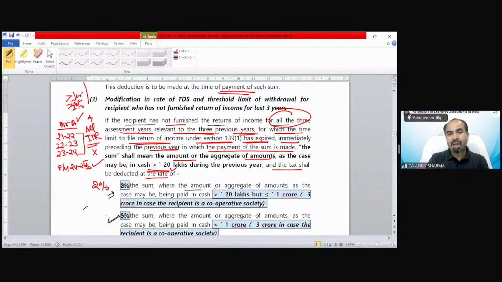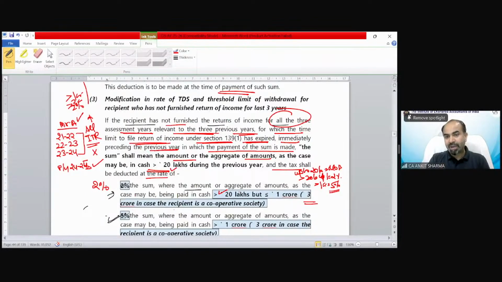The sum where the aggregate of amount, as the case may be, paid in cash exceeding 20 lakh but less than 1 crore. So more than 20 lakh up to 1 crore. Look, up to 20 lakh, no TDS in this case. More than 20 lakh up to 1 crore, the rate would be 2%. And more than 1 crore, the rate would now be 5%. And this 1 crore would be replaced in case of cooperative society by 3 crore.